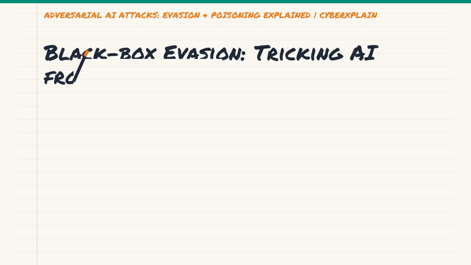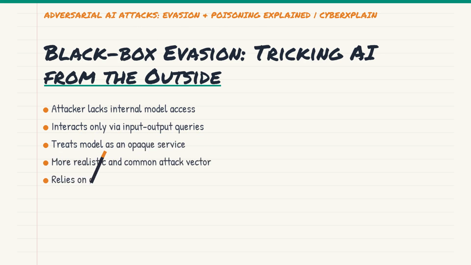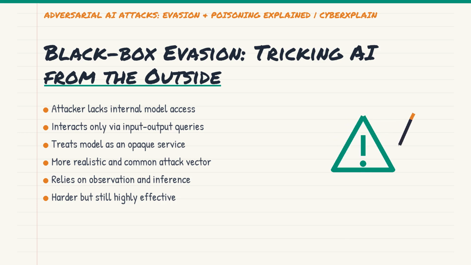On the flip side, we have black box evasion. This is a much more realistic and common scenario. Here, the attacker has no knowledge of the model's internal architecture, weights, or training data. They treat the model like a black box. They can send inputs and receive outputs, much like interacting with a web API. The attacker has to figure out how to fool the model purely through observation and trial and error. This makes the attack harder, but certainly not impossible. It's like trying to pick a lock without knowing its internal mechanism, only by feeling the resistance.